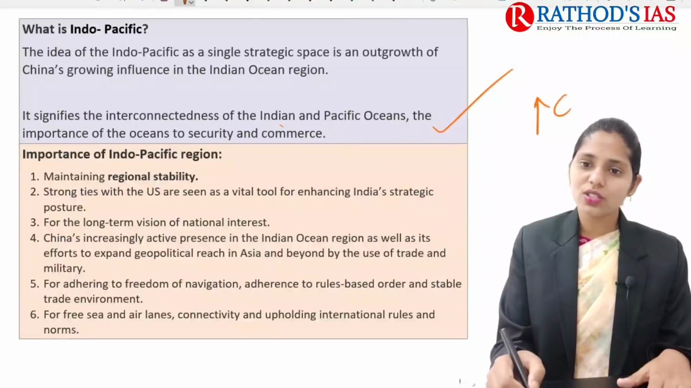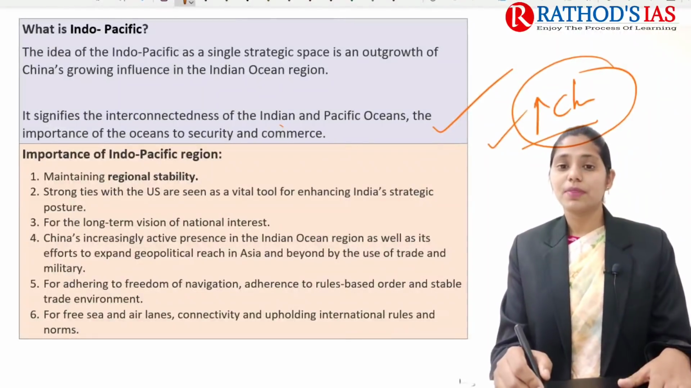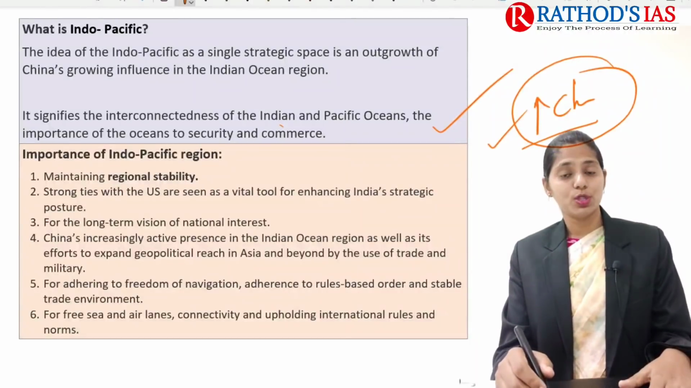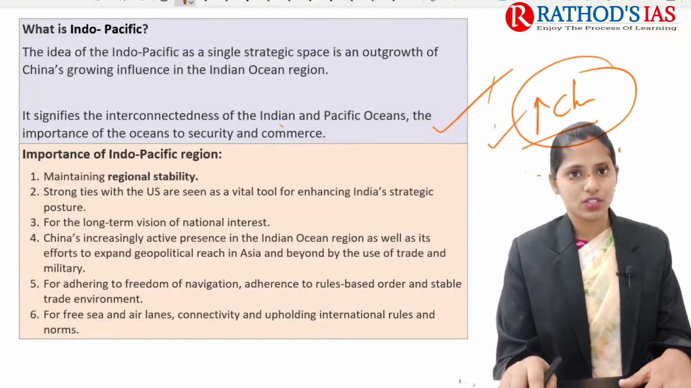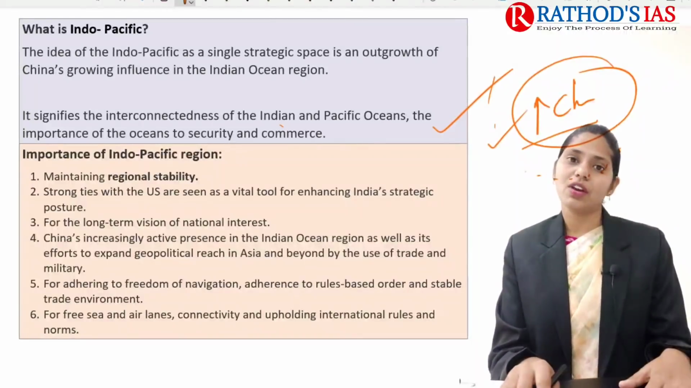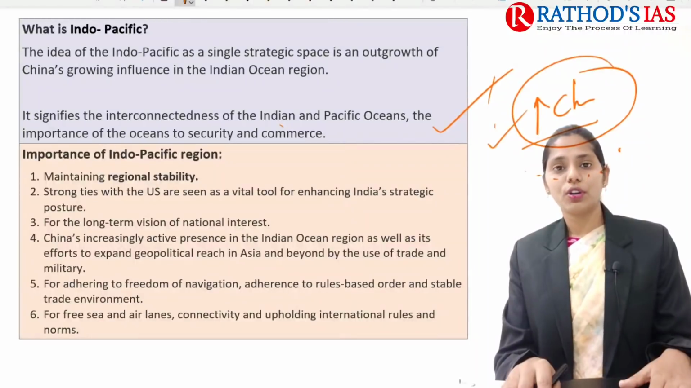So because of this Chinese growing influence in this Indo-Pacific region, for example, it is having some territorial disputes as well as maritime disputes with a number of countries, and there is an increasing number of Chinese ports, and China is also coming up with a number of infrastructure projects in this region, and even going for development of ports.